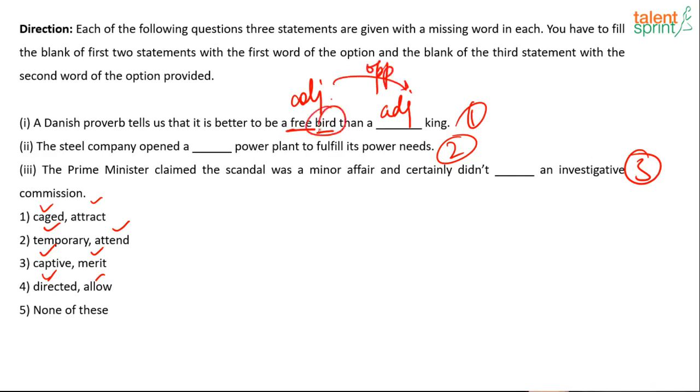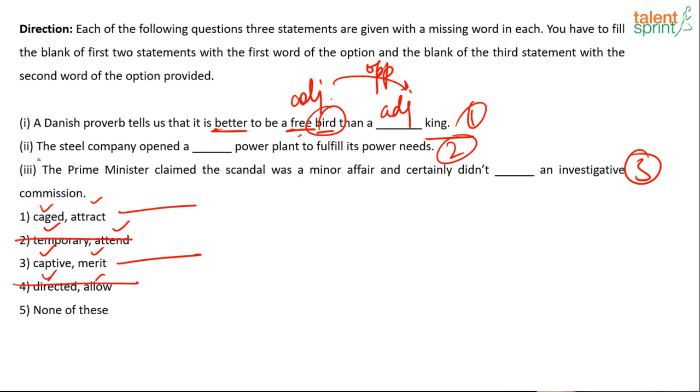Because it is comparing a bird and a king. It is comparing two things: it is better to be a free bird than a dash king. So a caged king, yes, it can be a caged king. Temporary king, no, we are looking for something opposite of free. Captive can be one, so 1 and 3 can be the options. 2 is definitely not. Directed king, no. So we are looking for something in 1 and 2.